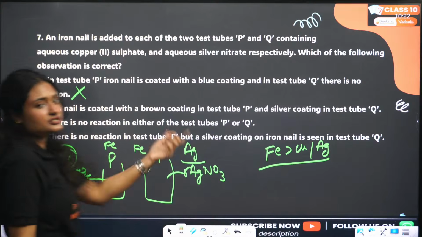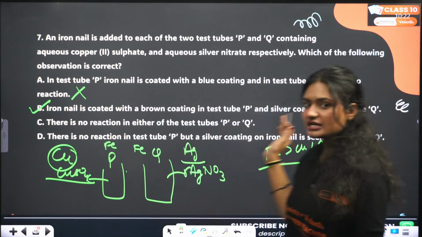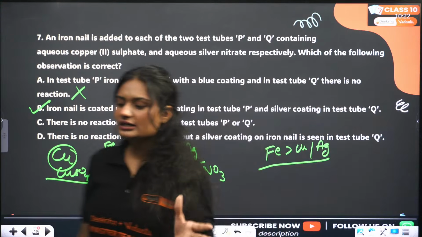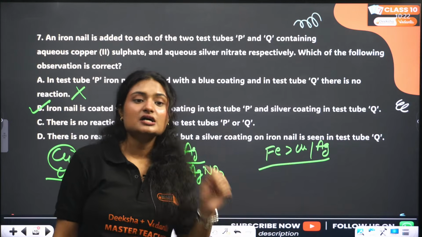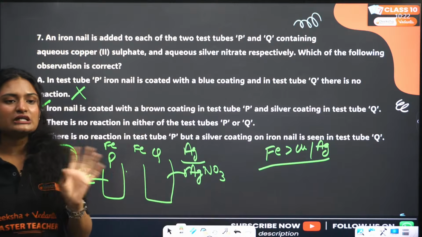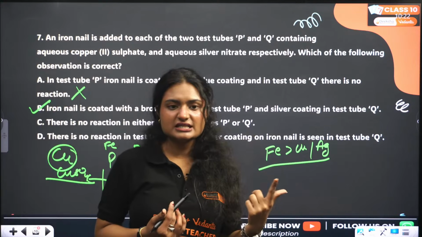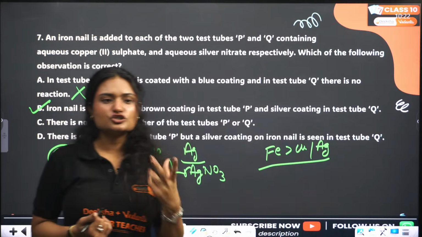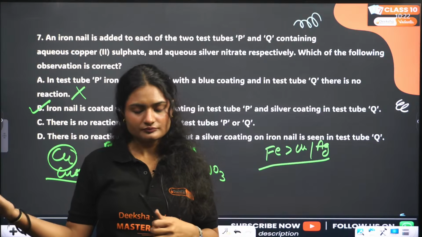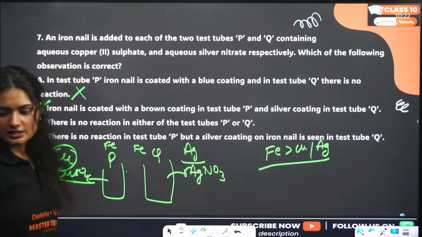There is no reaction in test tube P, but there is a reaction in test tube Q. That is also incorrect, because iron is much more reactive than both copper and silver. A reaction will happen in both, but you need to figure out the color. The deposition will be of copper in the first case, and silver in the second case. Copper is reddish brown in color and silver is silver in color. Okay. Next question.